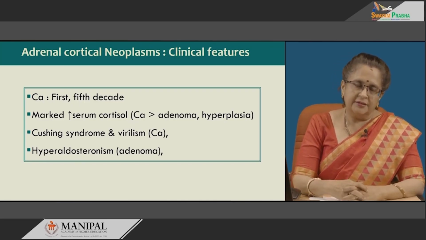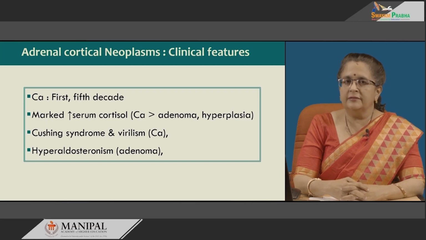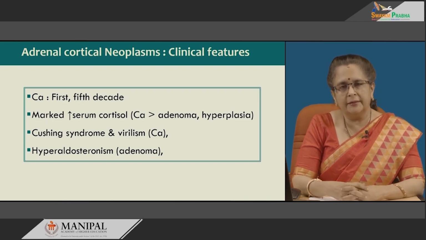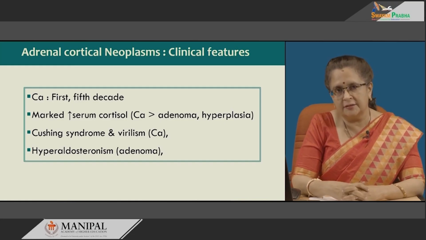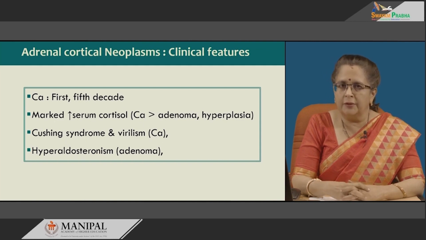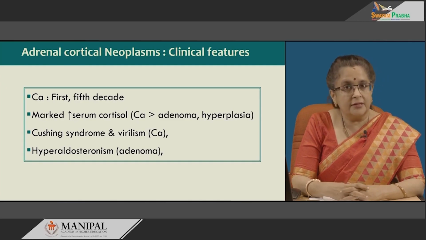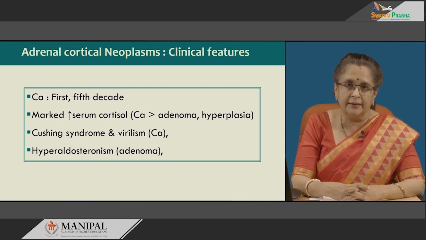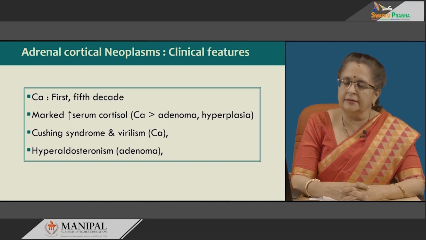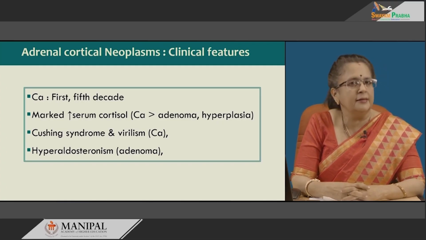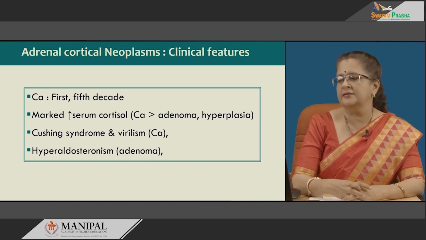Hyperaldosteronism is characterized by hypertension, which sometimes can be resistant to treatment, as well as hypokalemia, and sometimes even cardiac complications, and neuromuscular symptoms secondary to the hypokalemia. Whereas Cushing syndrome has a characteristic body habitus, including a round face, buffalo hump, obesity, hirsutism, striae on the abdomen, easy bruising, very thin skin, etc. So, with these features in mind, the patient should be investigated for one of the adrenal cortical tumors, either an adrenal cortical adenoma or a carcinoma.